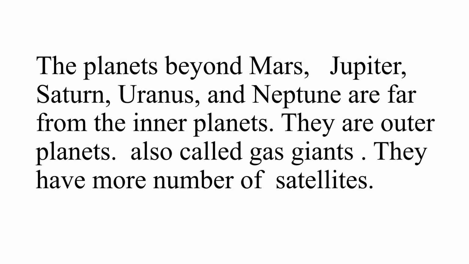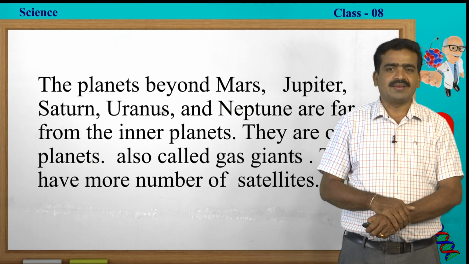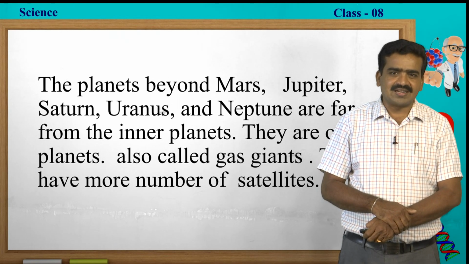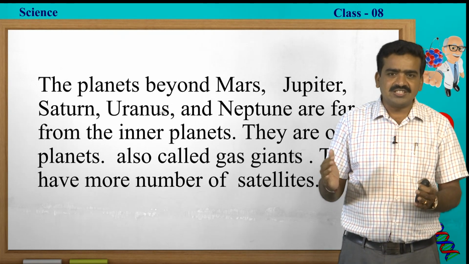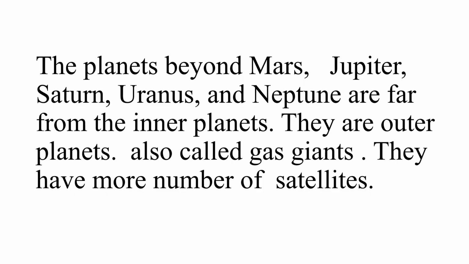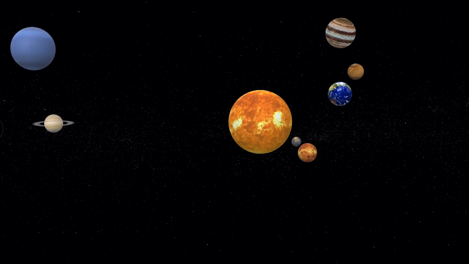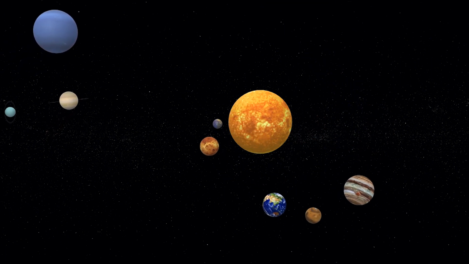The planets beyond Mars, namely Jupiter, Saturn, Uranus and Neptune, are far away from the inner planets and also from the sun. They are called outer planets and also gas giants. These planets have more satellites. As you all know, the period of revolution of the outer planets is more when compared to the inner planets.